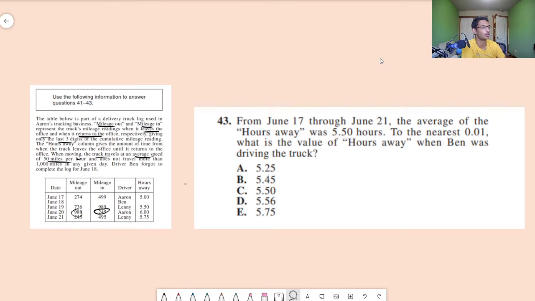From June 17th to June 21st, the average of hours away was 5.5 hours. To the nearest 0.01, what is the value of hours away when Ben was driving the truck? And you get a bunch of values here. So hopefully you can try this out and pause this video, and once you figure it out, hit play back again.